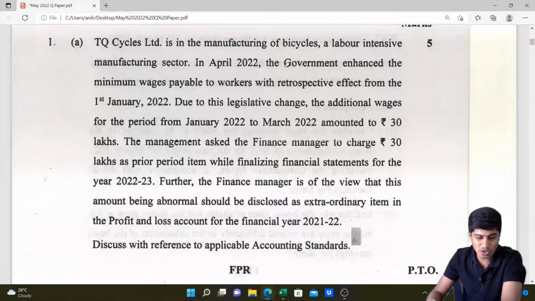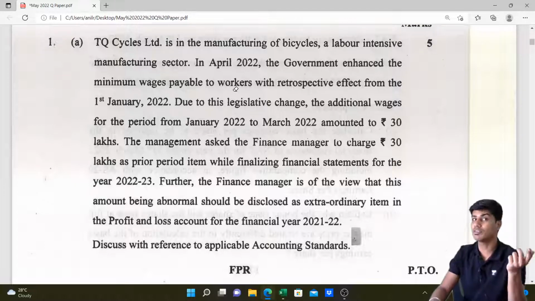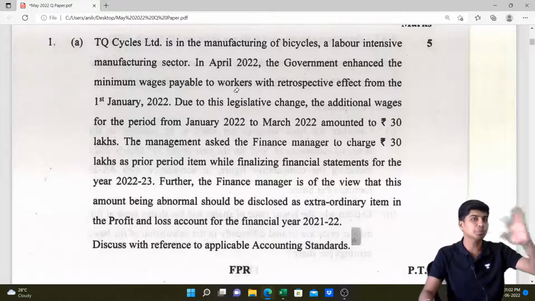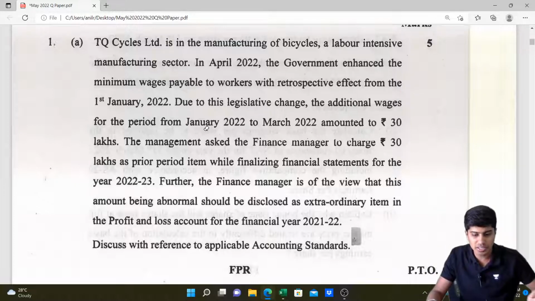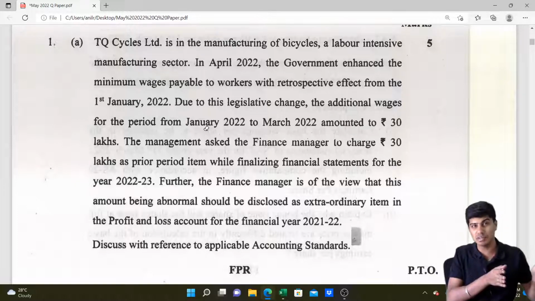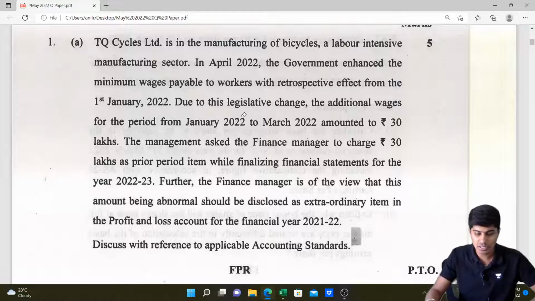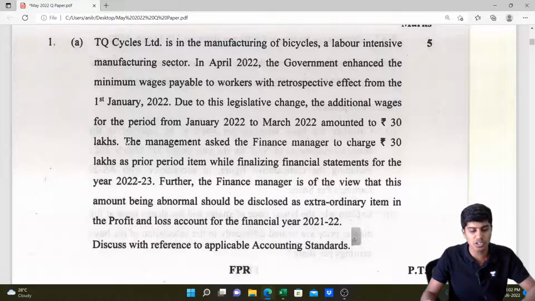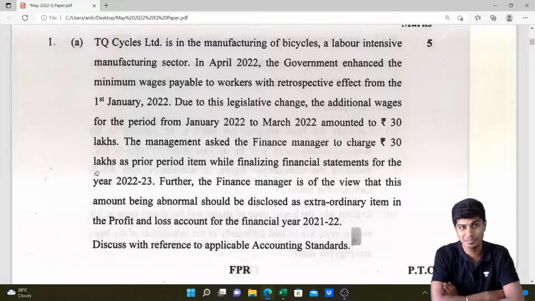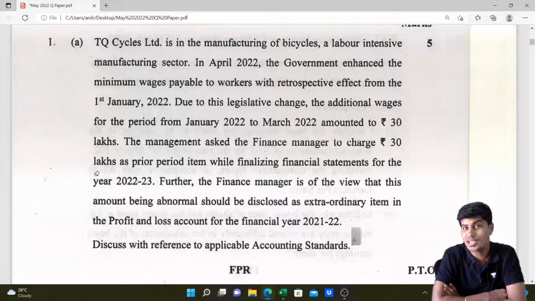So the government enhanced the minimum wages with retrospective effect, not from the date the order came; even for the period before the order, they are supposed to pay higher wages now. It is effective from 1st of January 2022, but the order came on 1st of April. So for the first 3 months also, we are supposed to pay additional wages. Due to this legislative change, the additional wages for the period January 2022 to March 2022 amounted to 30 lakhs. Management asked the finance manager to charge these as prior period items. Can these be charged as prior period items? The answer is no. You cannot charge this as a prior period item.